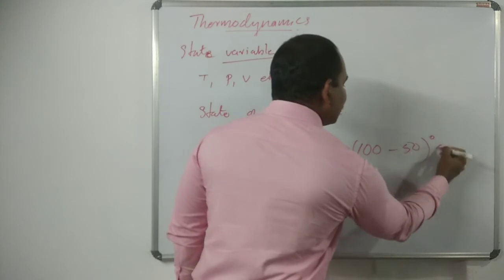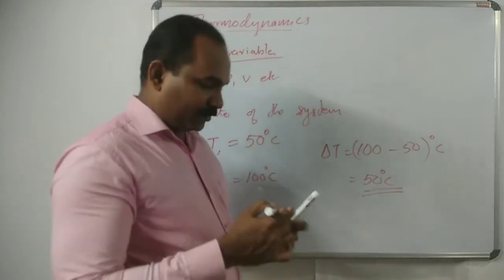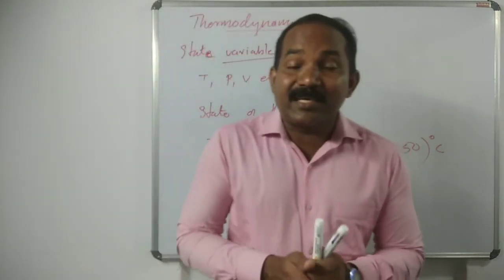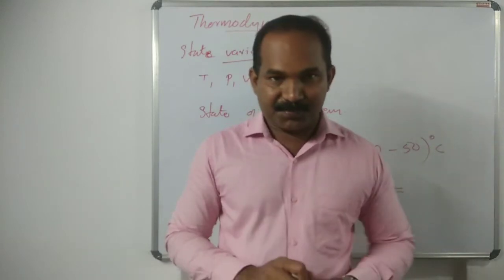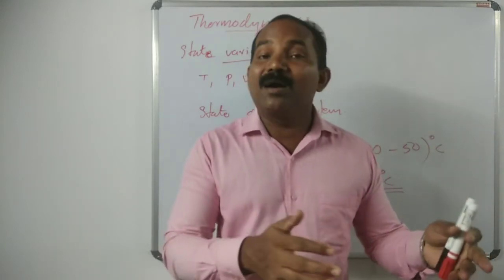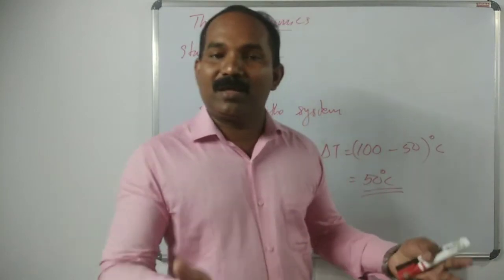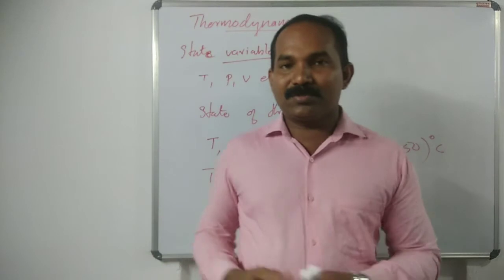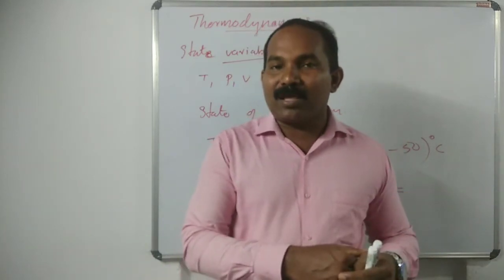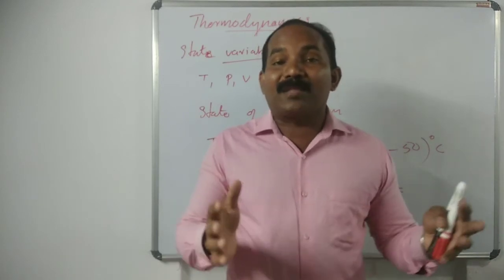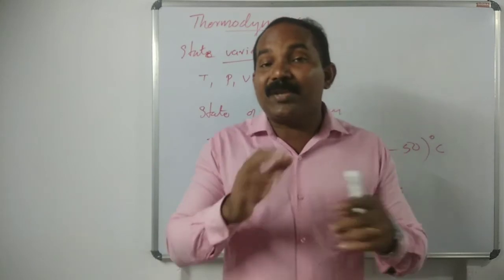The change is 50 degrees Celsius. It doesn't depend on the path in which the system reached. You can attain the temperature, increasing the temperature, by using gases or wood, or you can keep it in the sunshine. So the path is independent.